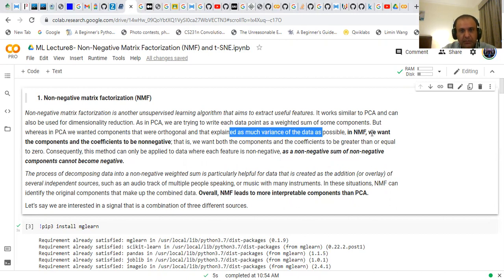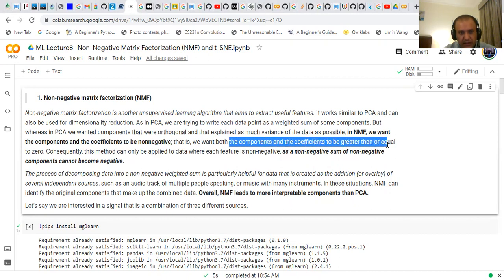Contrary to that, NMF, or non-negative matrix factorization, wants the components that are found to be non-negative. That is, we want the components and the coefficients to be greater than or equal to zero. Consequently, the method can be applied to data where each feature is non-negative.